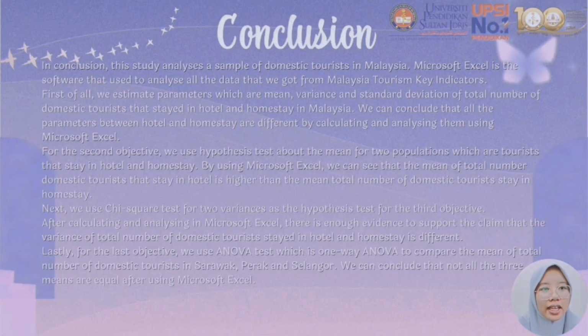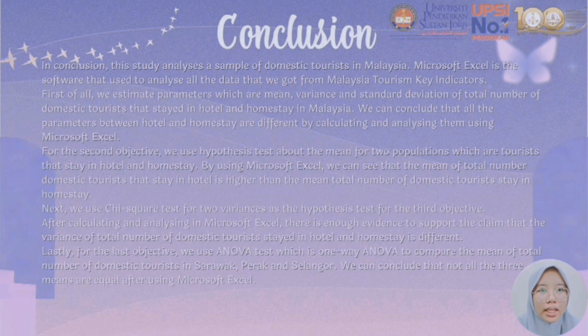In conclusion, this study analyzes a sample of domestic tourists in Malaysia. Microsoft Excel is the software that we use to analyze all the data that we got from Malaysia tourism key indicators. First of all, we estimate parameters, which are the mean, variance, and standard deviation of total number of domestic tourists that stay in hotel and homestay in Malaysia. We can conclude that all the parameters between hotel and homestay are different by calculating and analyzing them using Microsoft Excel.